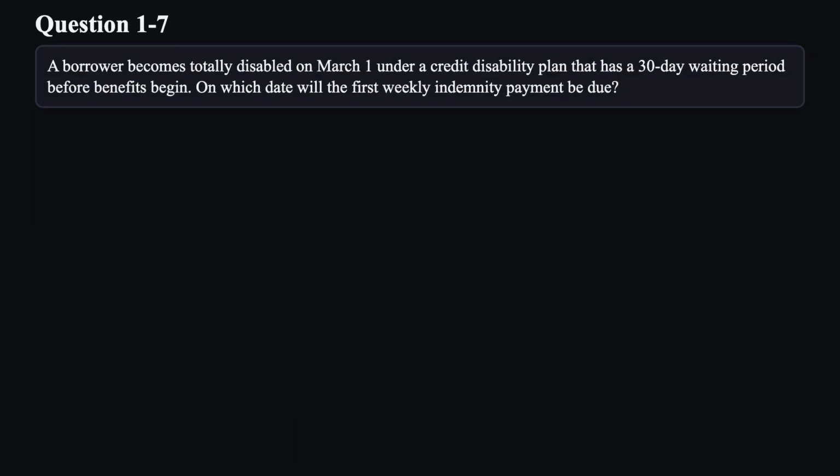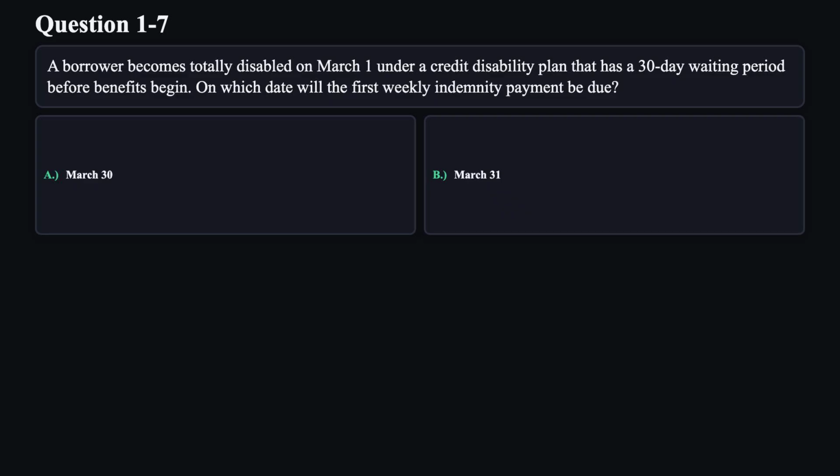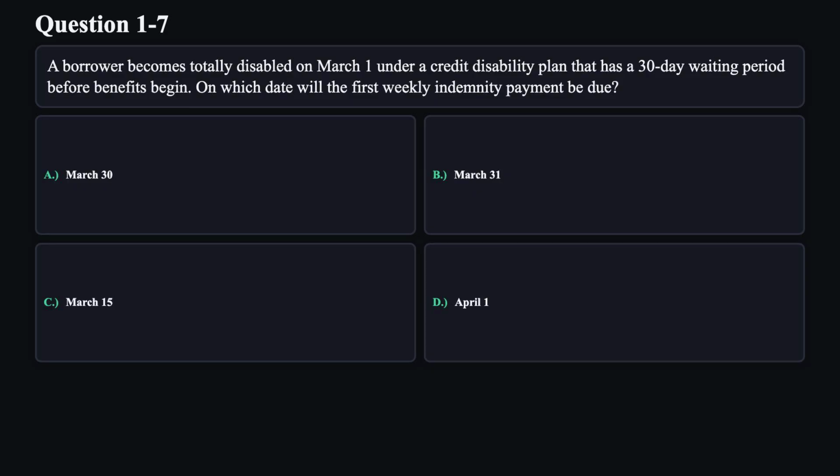Question 7. A borrower becomes totally disabled on March 1st under a credit disability plan that has a 30-day waiting period before benefits begin. On which date will the first weekly indemnity payment be due? A. March 30th. B. March 31st. C. March 15th. D. April 1st.